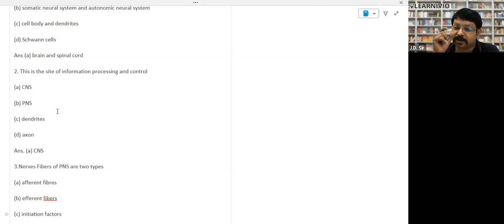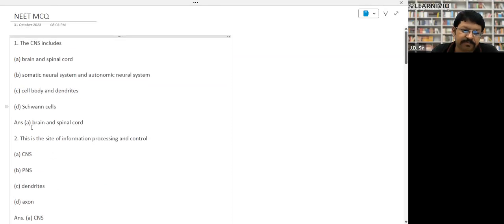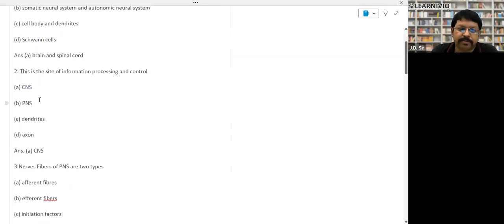There is a small neuron that processes that information. Okay, so the best answer will be CNS, not only brain. We'll discuss this in the reflex section of this chapter, right? So the best answer should be CNS. Fine. In case the brain is there, CNS will be the best answer.